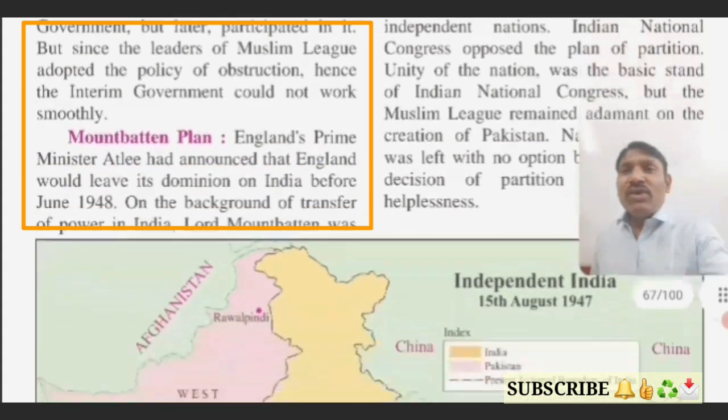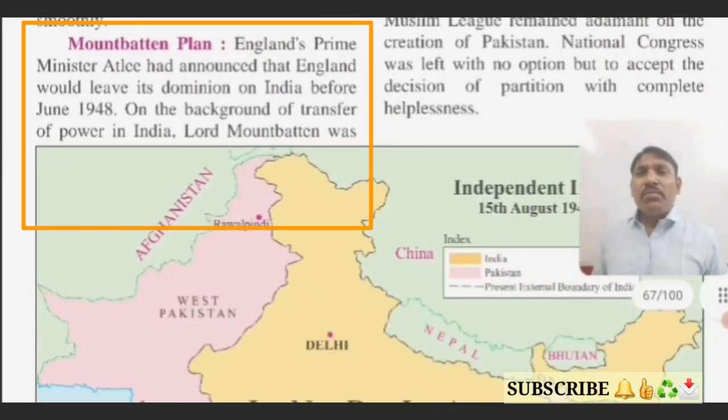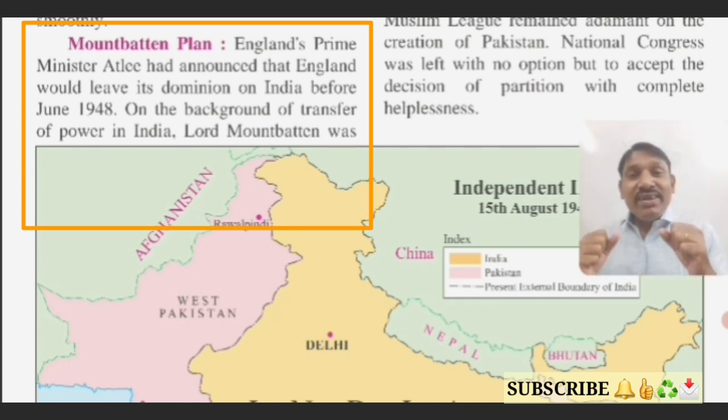Next we are going to understand something also very important, the Mountbatten Plan. Student, one more important thing I would like to tell you. These are all general things that we need to understand. Why do we need to understand? Because we should have general knowledge.